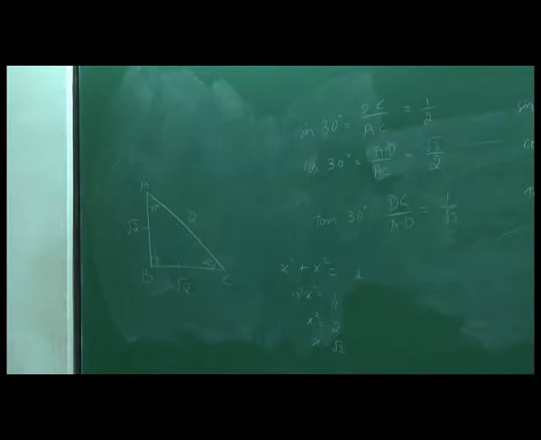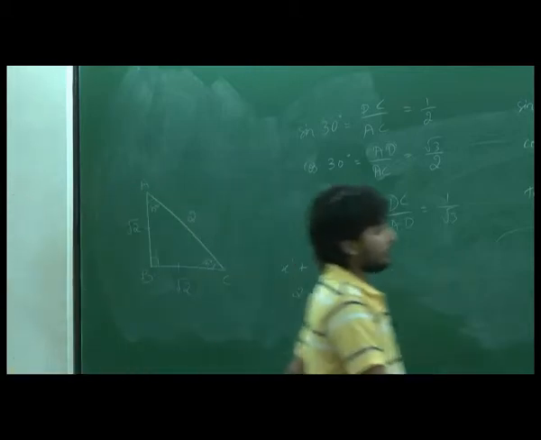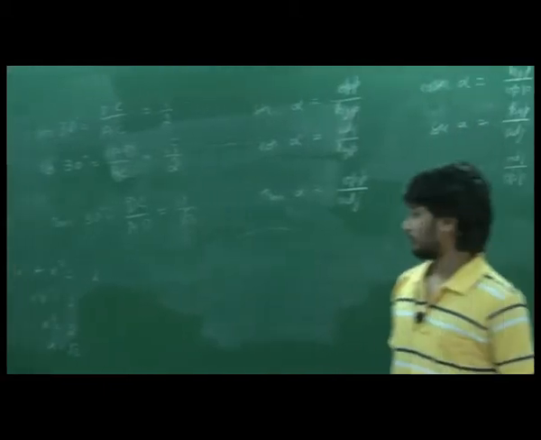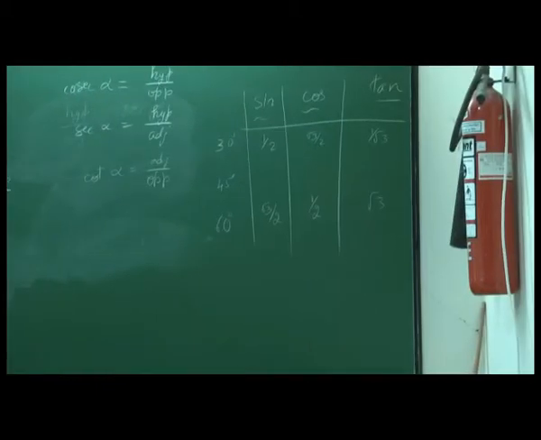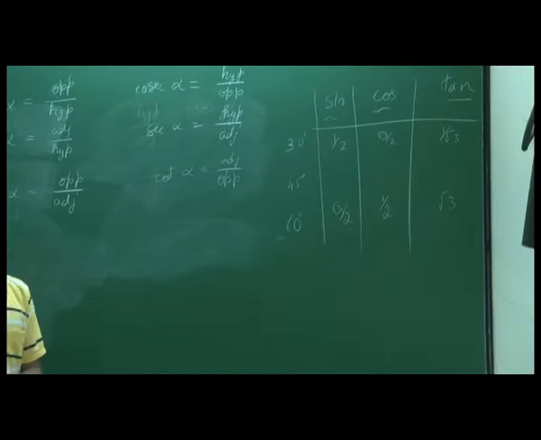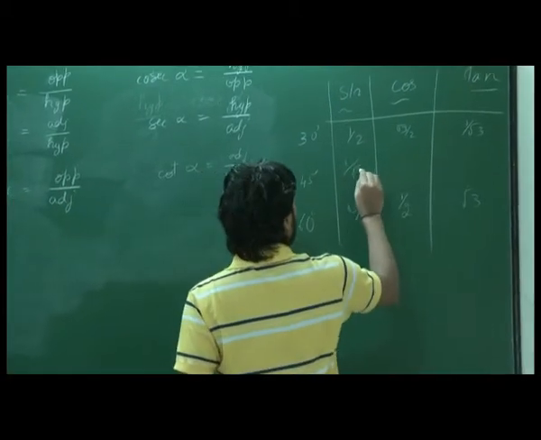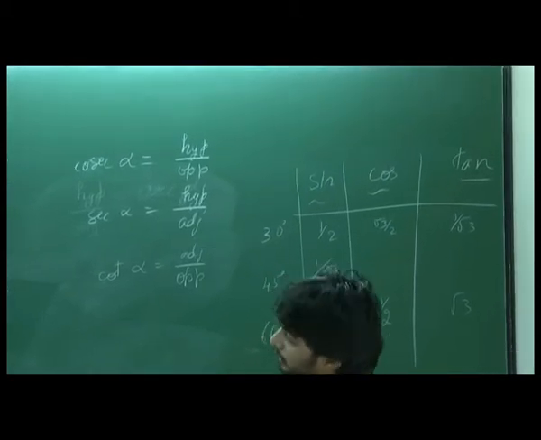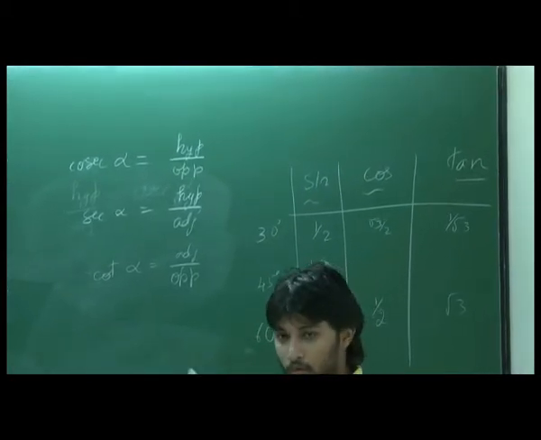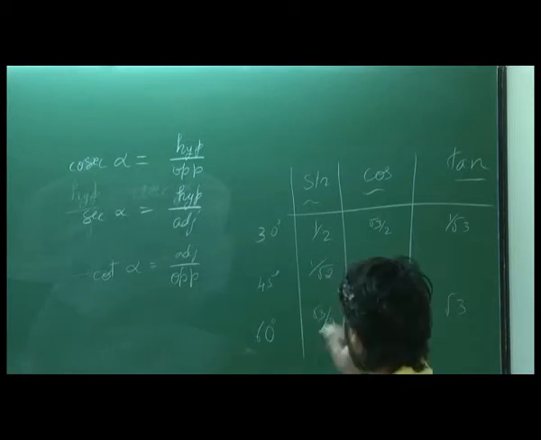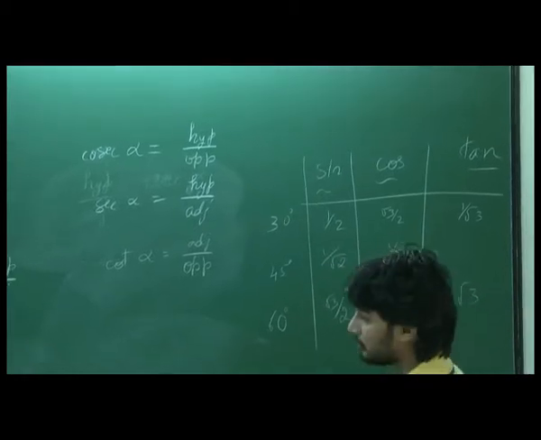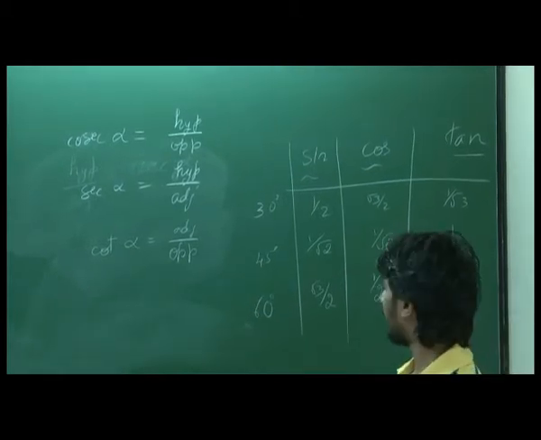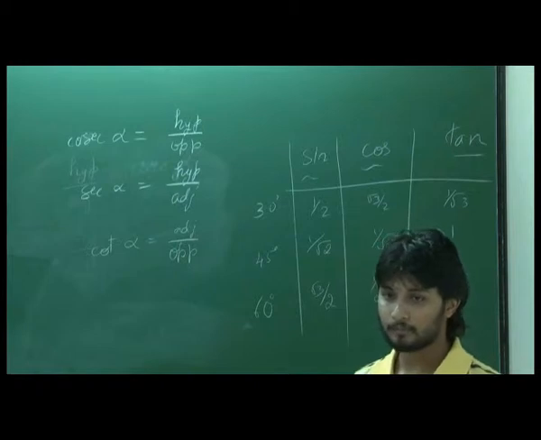Okay. So if it's over, let's write it down. So for 45, what was the sine value? Sine was just root 2 by 2, right? Root 2 cancels and what remains is 1 by root 2. What will be cos? Again it's root 2 by 2. Root 2 gets cancelled and we get 1 by root 2. What will be tan? 1, because root 2 by root 2 cancels out and we get 1. Okay?